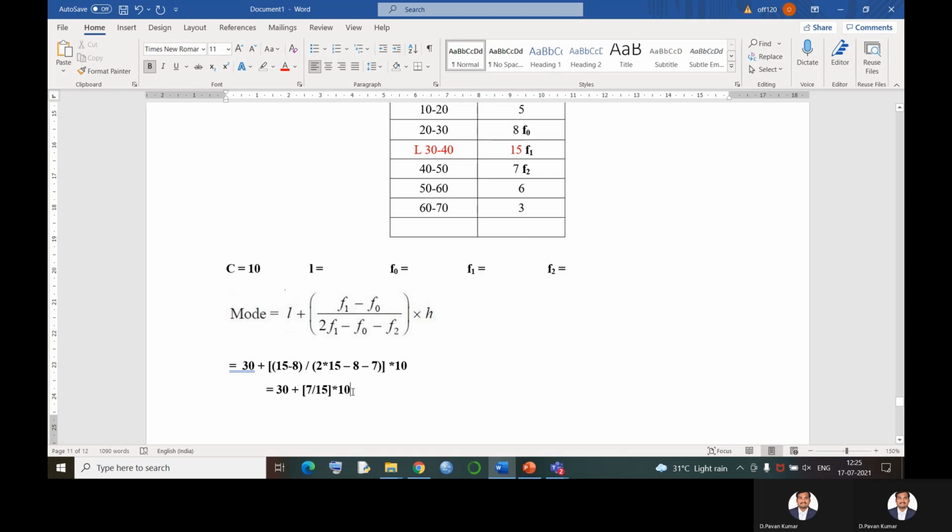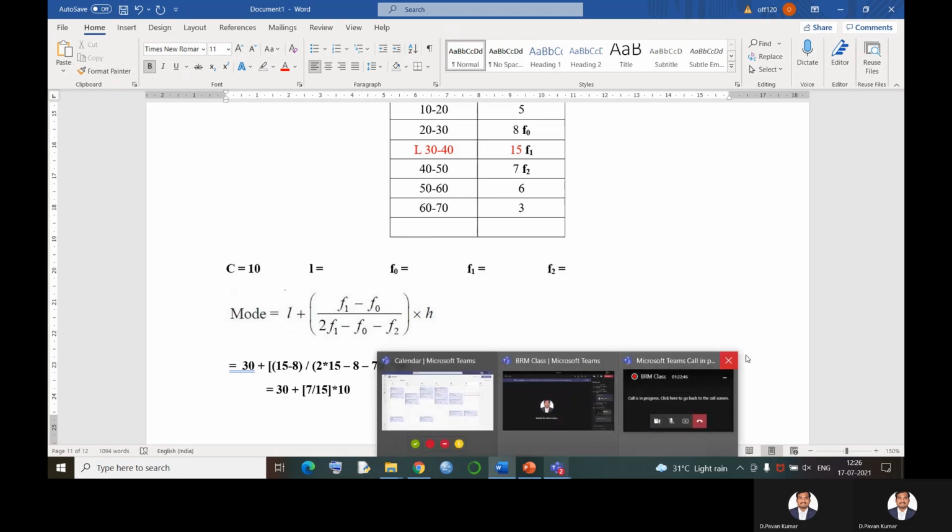We can cancel this as 5 twos, 5 threes, so 7 twos are 14 divided by 3. So we get 30 plus 4.66. So the answer is 34.66 for the given distribution.